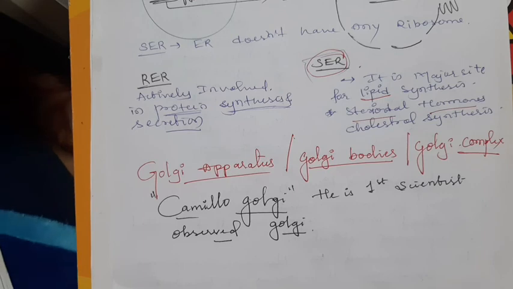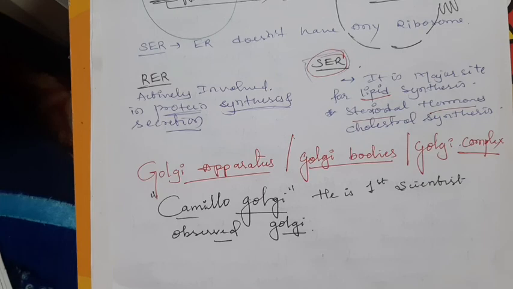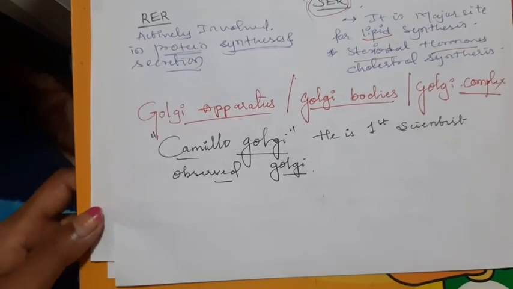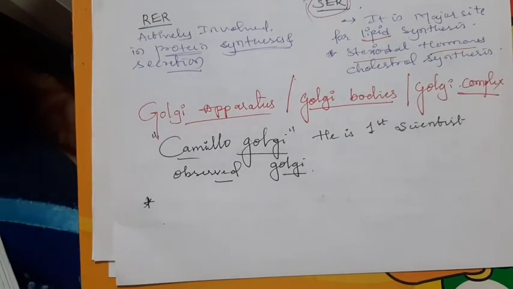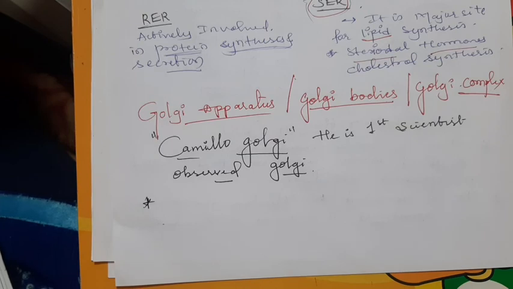The Golgi complex occurs as loose fibrils. It is not a tubular structure. It is loose fibrils or in the form of a network in the cytoplasm. Usually the structure of the Golgi complex and the endoplasmic reticulum are similar, but the endoplasmic reticulum is a tubular structure, whereas the Golgi complex is a loose fibrillar structure.